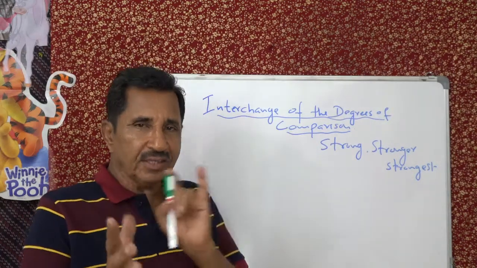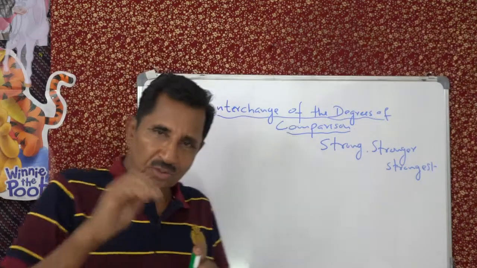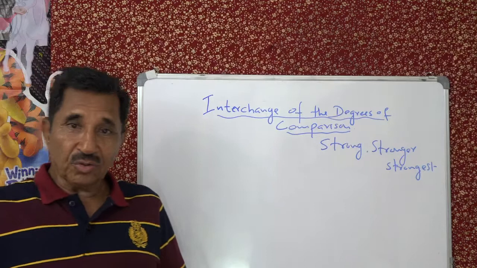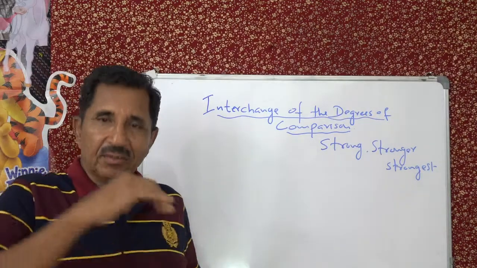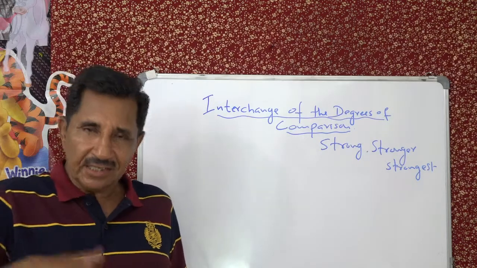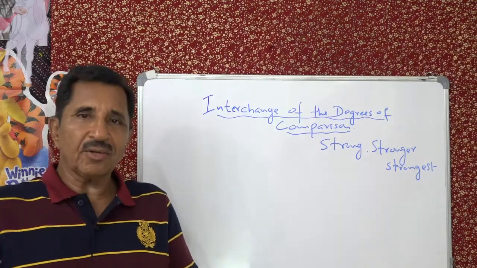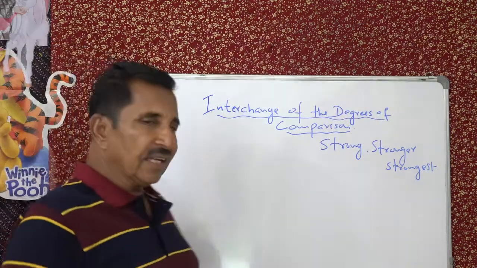Now suppose you get a sentence in a comparative degree, a superlative degree or a positive degree. You should be in a position to change them. If it is positive, you should change it to comparative. If it is comparative, you should change it to superlative. That is the interchange of degrees of comparison.